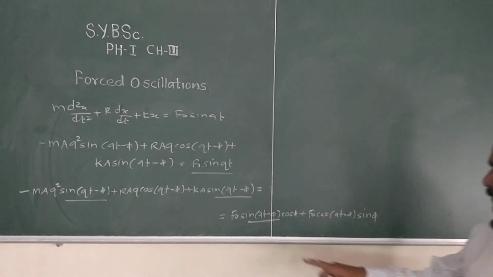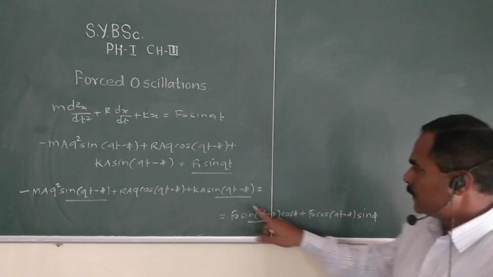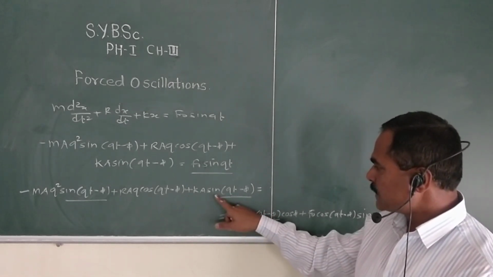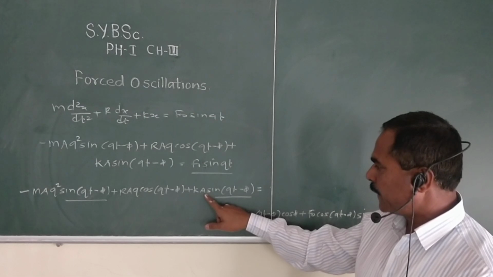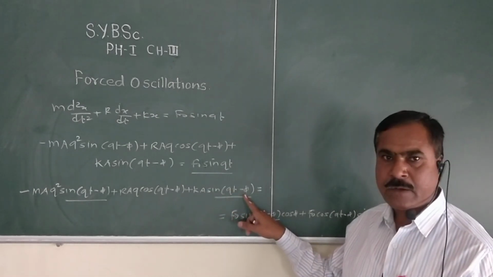Okay, so right here this term sin(qt minus phi) is multiplied by ka. Then we take a sin(qt minus phi) common.